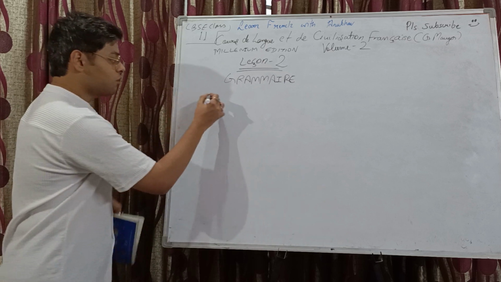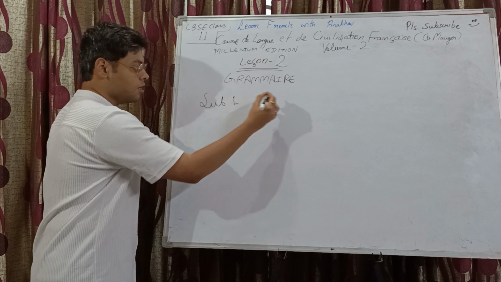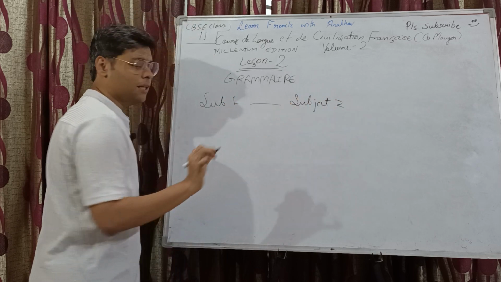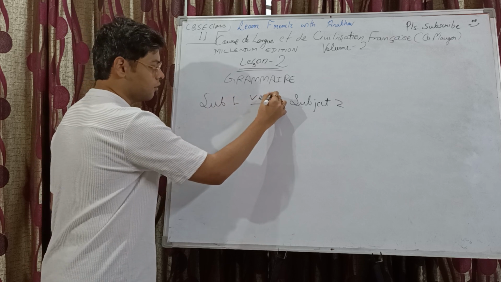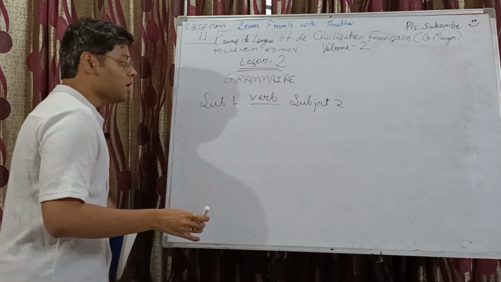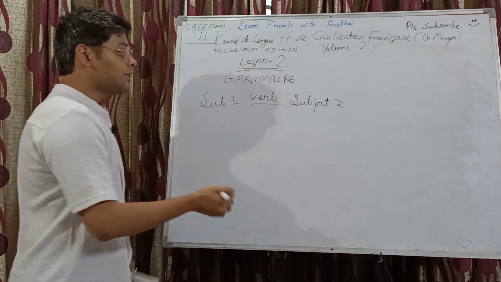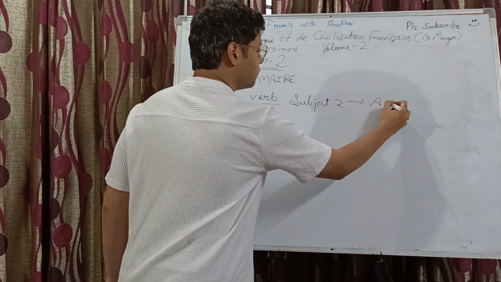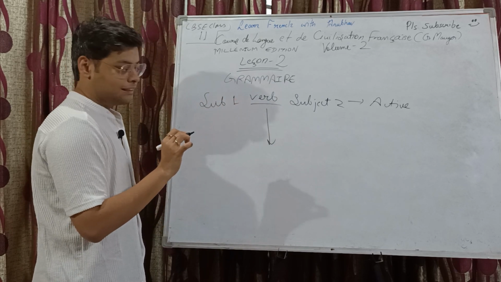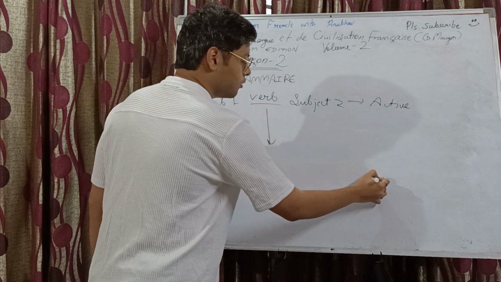Now, there's this subject 1 and there's this subject 2. There's a verb in here. Subject 1, verb, subject 2, okay. Now, this is your active form. Now you are converting it to passive. How you will do it?